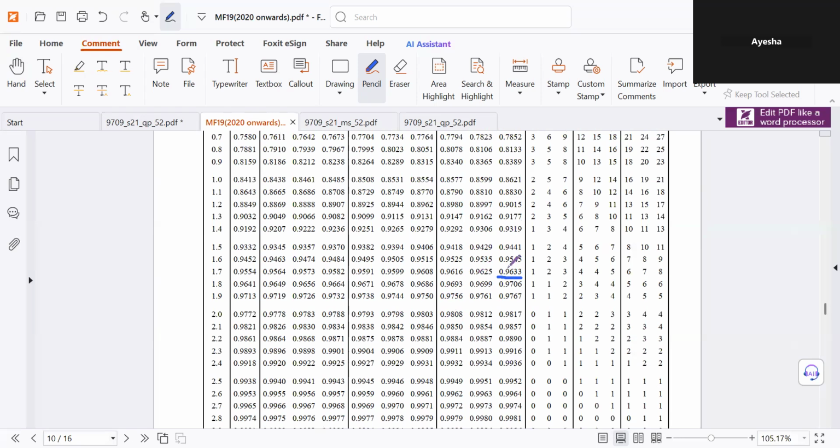Oh, we will need to add a very big value here. We will need to add 67, and we don't have 67 here anywhere. So I think we'll just use this 0.9641, which is still very close to 0.964.